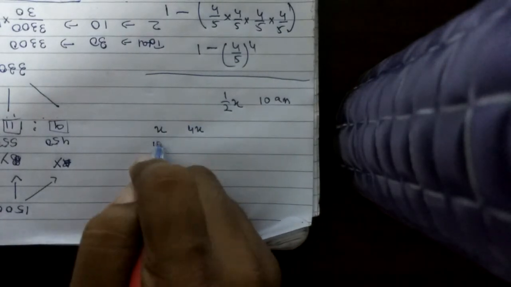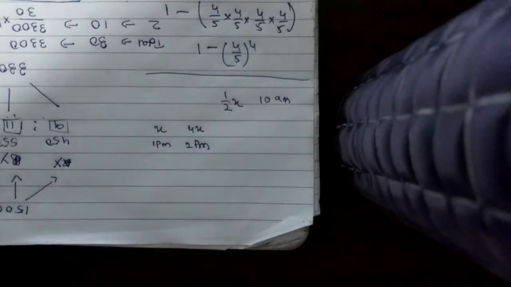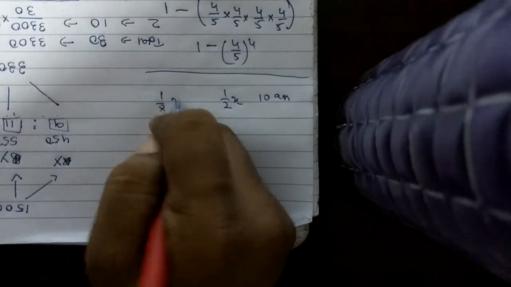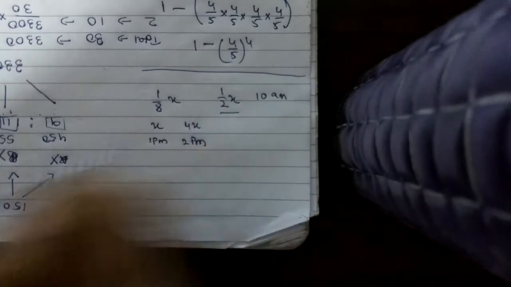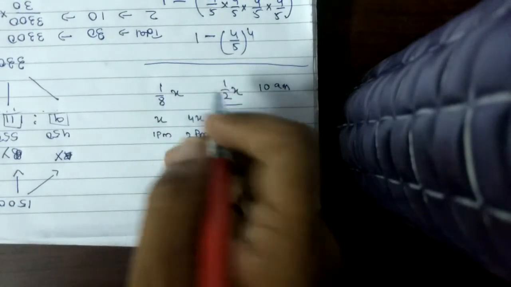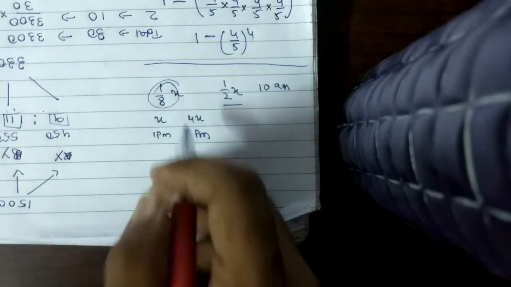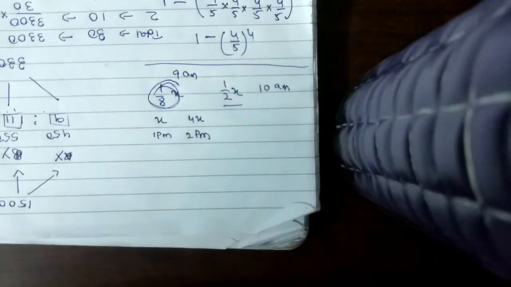So if it was at 1 pm, it becomes 4X at 2 pm. Alright, so we need to find out when it was 1/8 full. So 1/8 times 4 is 1 by 2. So we can easily say that just 1 hour before it was of this fraction. Okay, so it was at 9 am. It was an easy question.